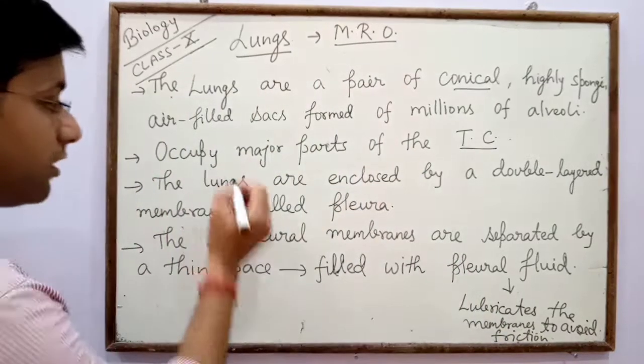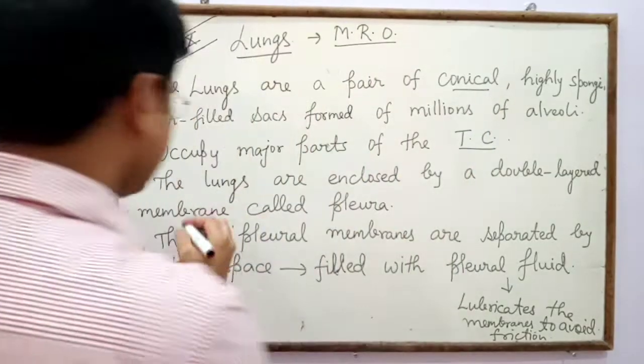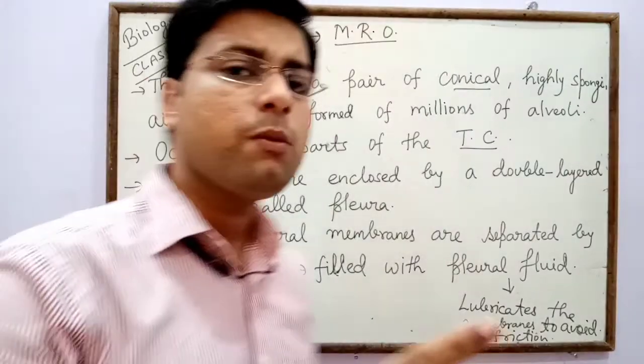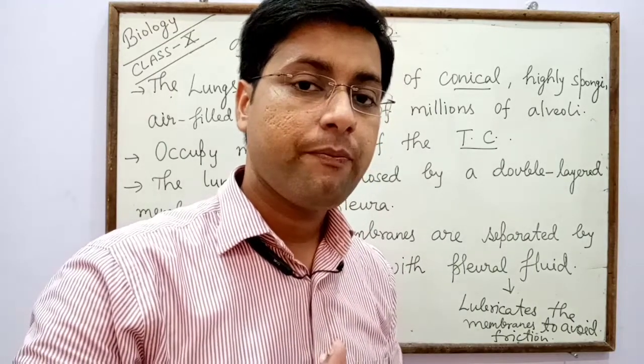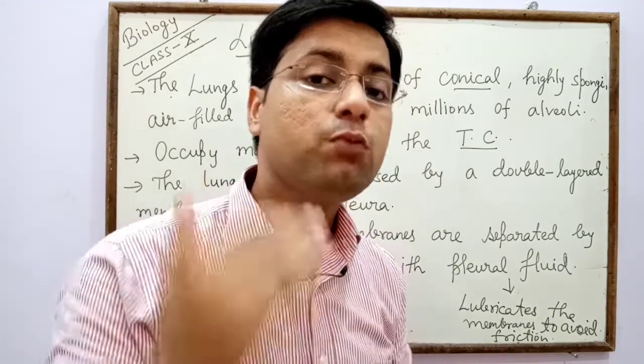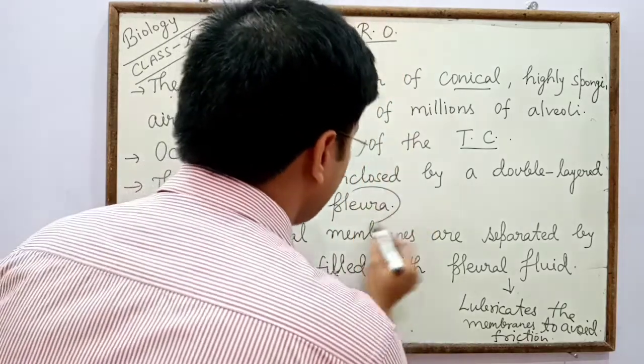The lungs are enclosed by a double-layered membrane, meaning two membranes cover the lungs, and these membranes are called pleura.